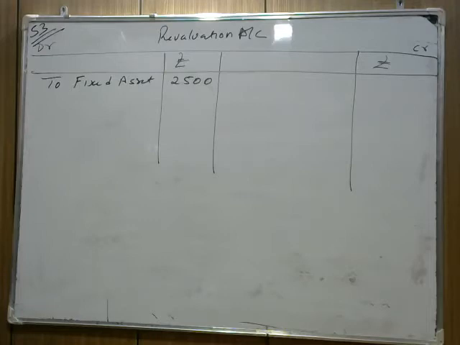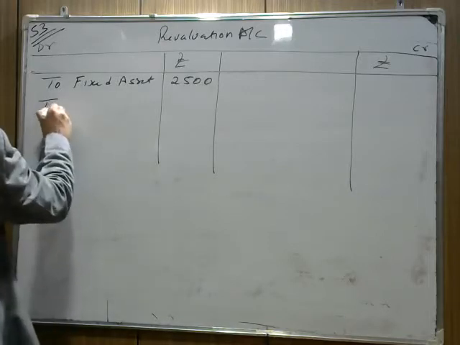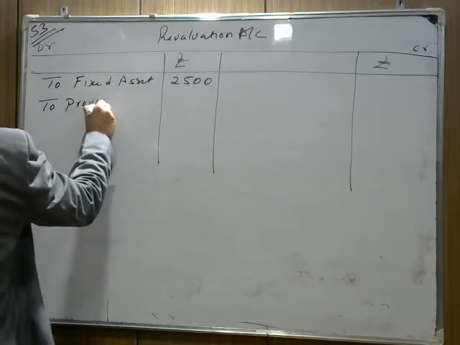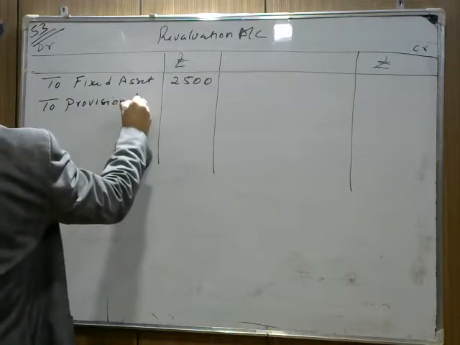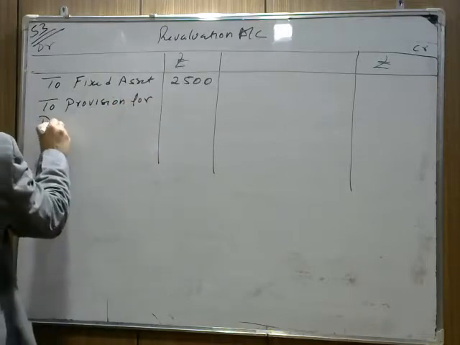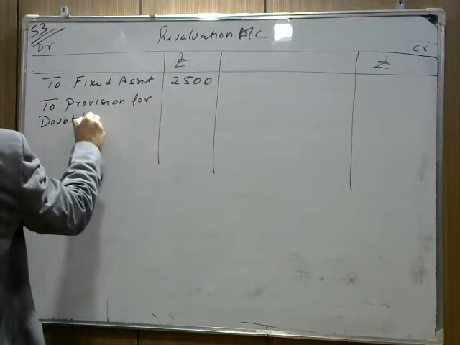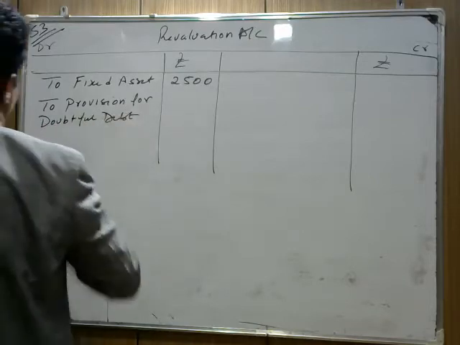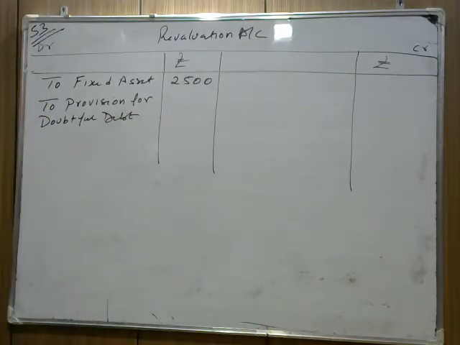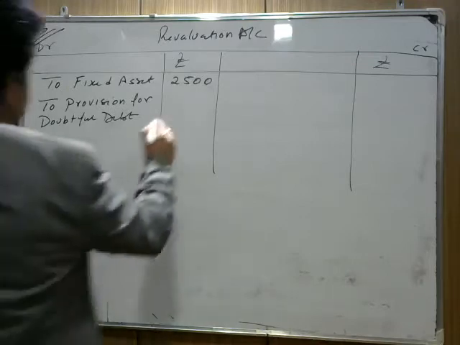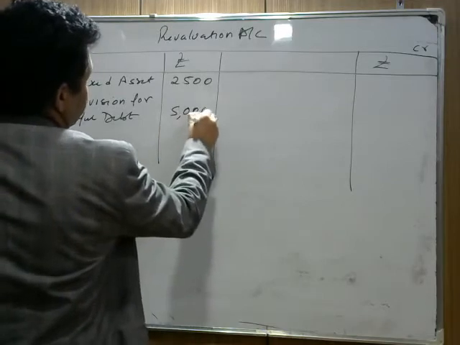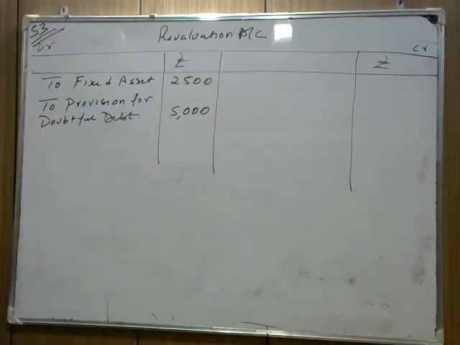Next, we need to make a provision for doubtful debt, 5% on debtors. We write to provision for doubtful debt. Now how do we make the provision? Debtor amount is 1 lakh, so 5% is 5,000. I hope this part is clear to all of you.